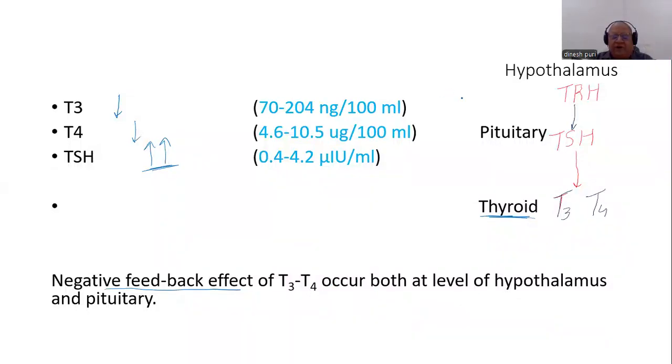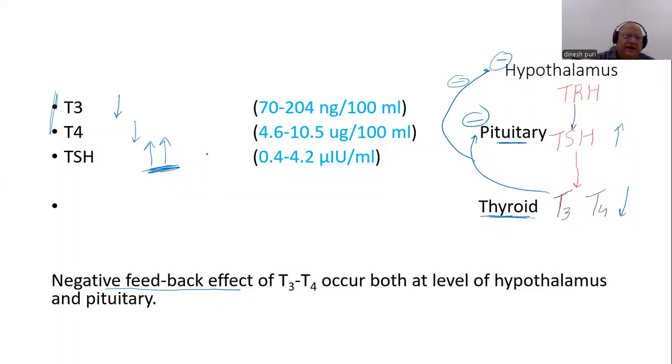level of the pituitary and hypothalamus, both. T3 and T4 negatively feedback inhibit. So now in primary hypothyroidism, if these T3 and T4 levels are low, then this feedback inhibition withers off. In other words, the pituitary, for example, gets disinhibited and starts secreting more TSH. So that explains the high TSH level.